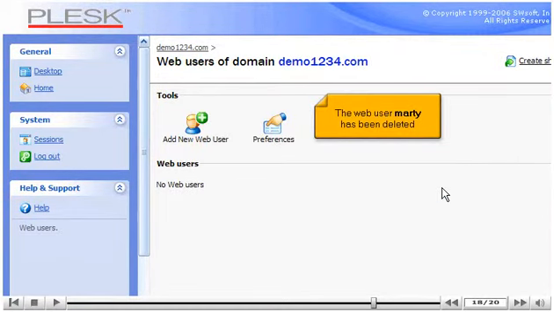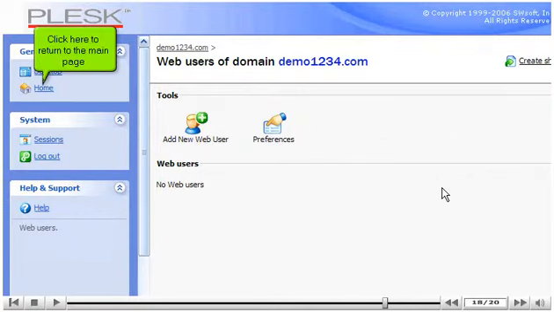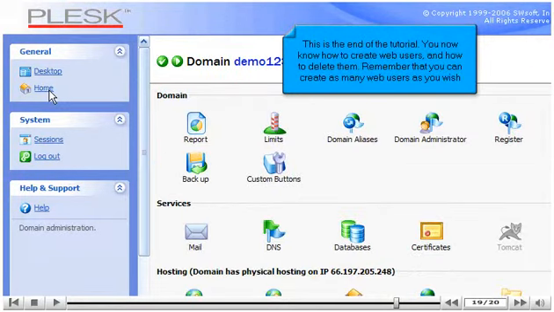The web user Marty has been deleted. Click here to return to the main page. This is the end of the tutorial. You now know how to create web users and how to delete them. Remember that you can create as many web users as you wish.